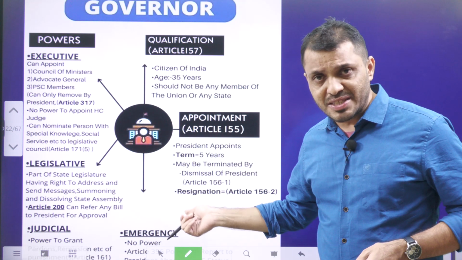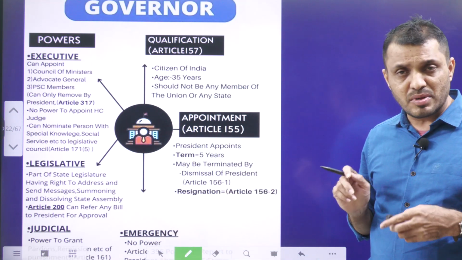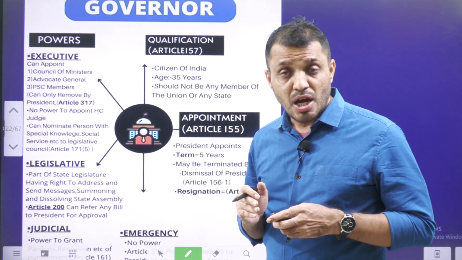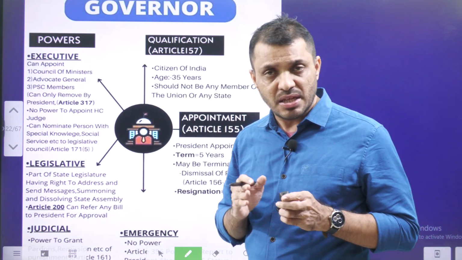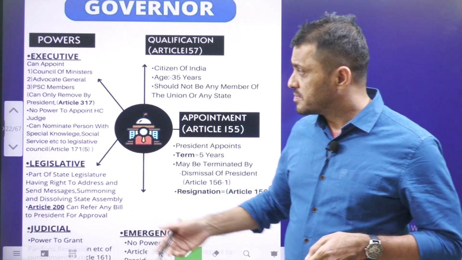And governor can give a resignation letter to the president. During the emergency time, governor doesn't possess any additional powers. All the state executive powers are exercised by the president and legislative powers will be exercised by the parliament.